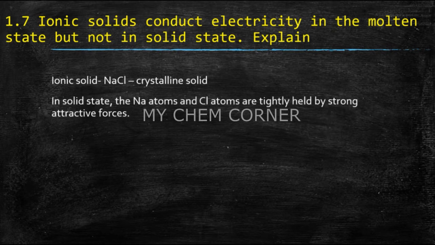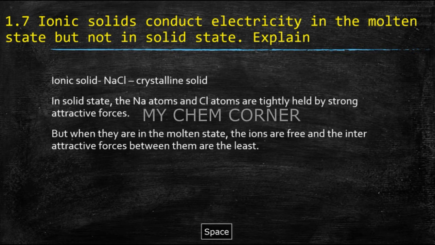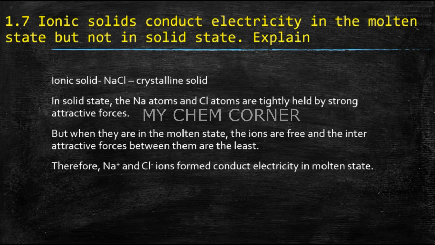In solid state, the sodium and chloride ions are tightly held by strong attractive forces. But when they are in a molten state, or you try to melt them, the ions are free to move, and the attractive forces between them are the least, because they move away from each other. Therefore, the Na+ and Cl- ions formed will start conducting electricity in the molten state. So it's a very basic type of question, and it should be easy for you to answer.